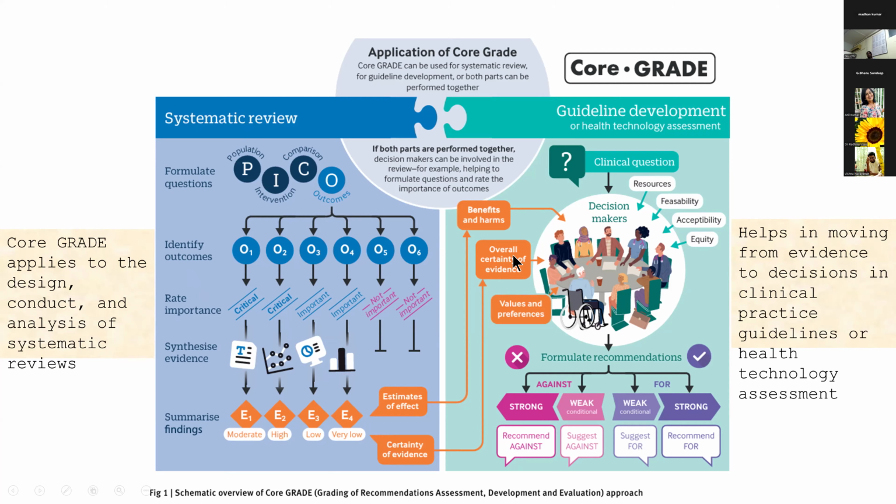Now, what do the guideline developers do? When they make guidelines, they actually have a clinical question. So they also formulate a PICO, for which they use grade. And then the methodology team does the systematic review. And based on the effect estimate, the decision makers have to decide, is it beneficial or is it harmful? They also look at the objective evidence, that is the certainty of evidence, and decide on their final guidelines. They also look at individual values and preferences. So every guideline development body has patient representatives also. And they also look at the overall resources, the feasibility, the acceptability, the equity, and they come up with their recommendations.